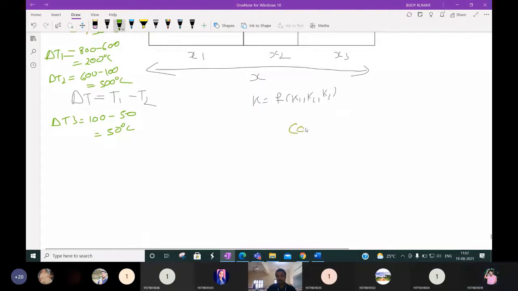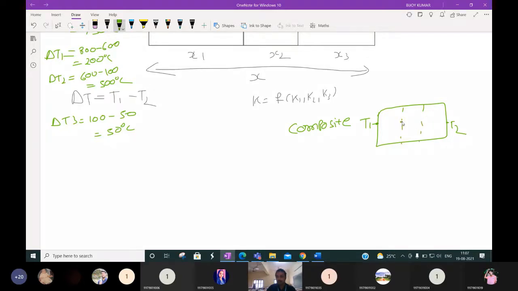First, because we are considering the composite wall, so the composite wall is this one. The surface temperatures of this composite wall I take as T1 and T2. Next, this composite wall is made up of 3 layers.